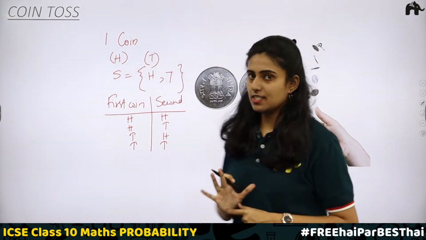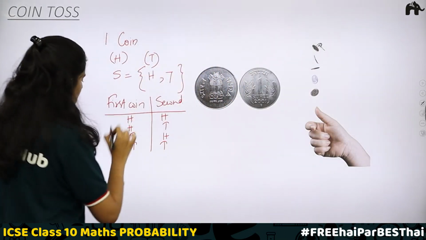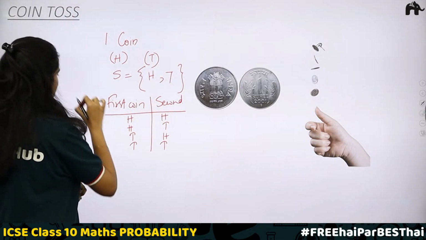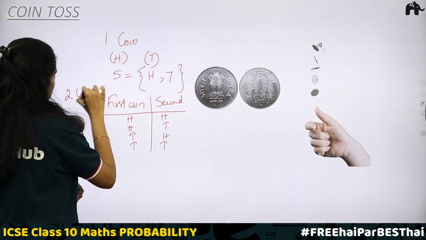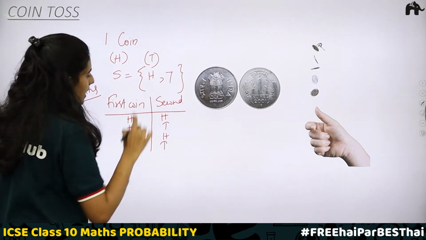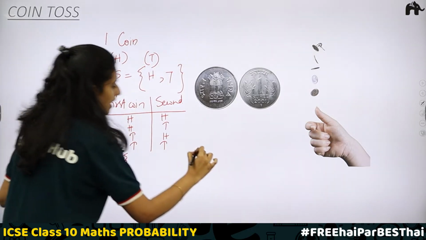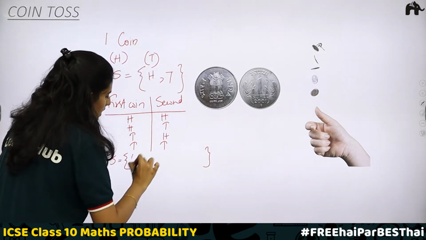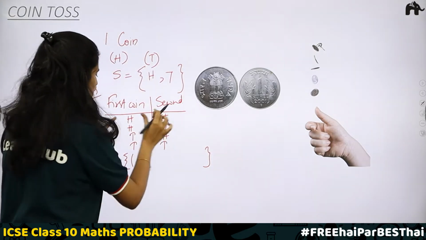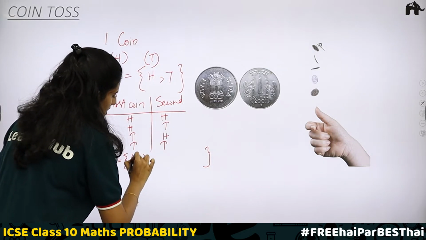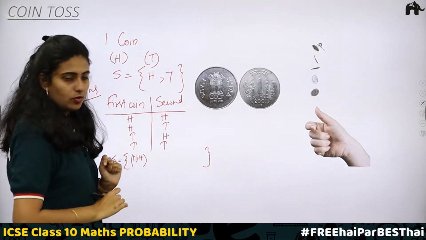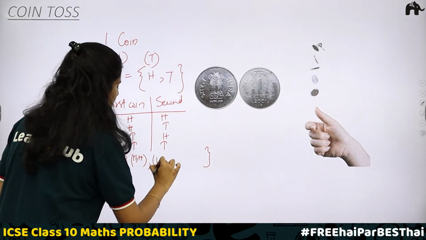So how to represent this? Here we are taking the case of two coins. The sample space is represented inside the flower brackets, within brackets: first one, head, head. This is how you represent head, head. Then next is head, tail.